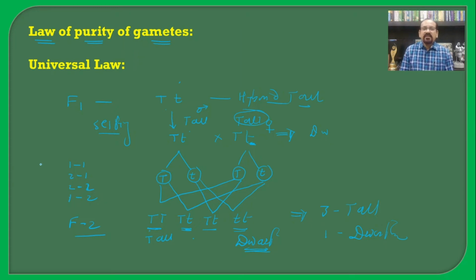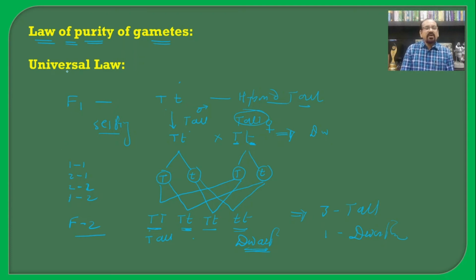It means that the alleles present in this organism are pure for their own character. Here the capital T allele is pure for tallness and the small t is pure for dwarfness, and hence this law is also known as the law of purity of gametes.